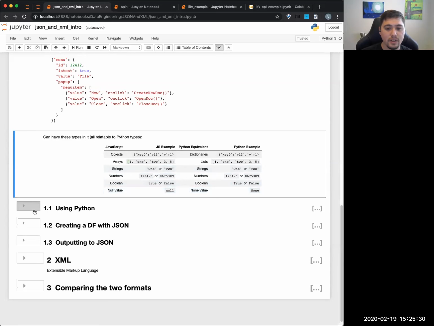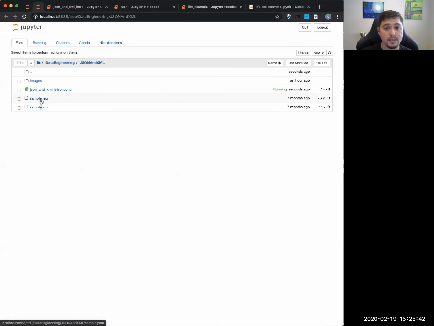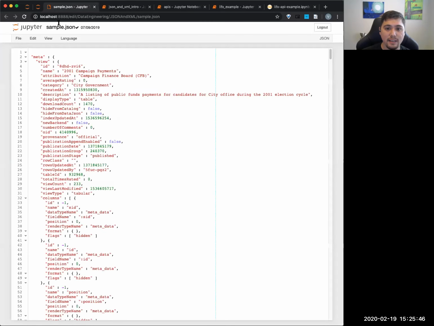All right, so let's talk about using Python. What's kind of cool is that we can actually open up a JSON file. Note that you can just save this stuff directly into a JSON file, load it in, and create a data frame. I just wanted to quickly point out here is a sample JSON file, and this is where I have to think how to open this, because I think, okay, it does work.